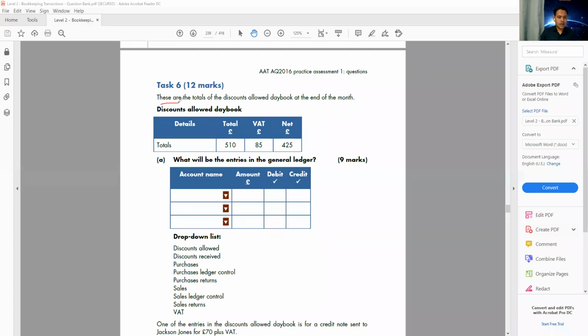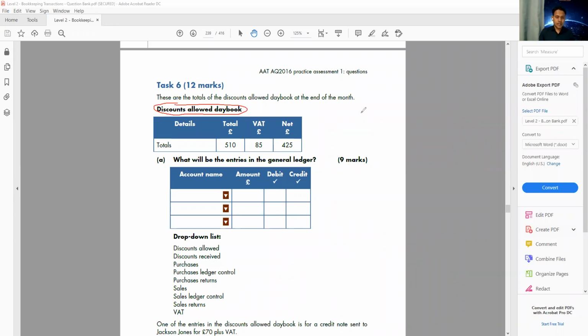Discount allowed day book. So when I see the discount allowed day book, the first question we have to ask ourselves is, is discount allowed income or expense? Discount allowed, discount we allow to the customer. We cannot receive the discount. We give discount to the customer. When we give the discount to the customer, this is an expense for us.